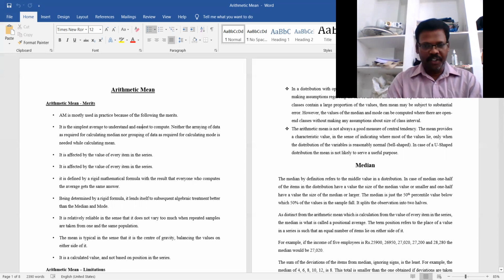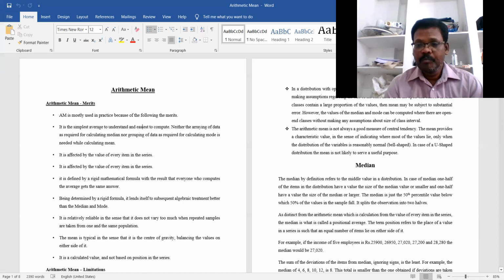As I already told you, the median is the middle value of the distribution in the given data. First we arrange the data in either ascending or descending order. After that we see what value is in the middle. That value is considered the median value, as an average value.